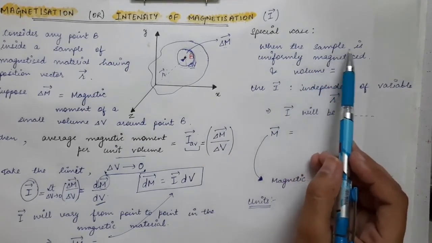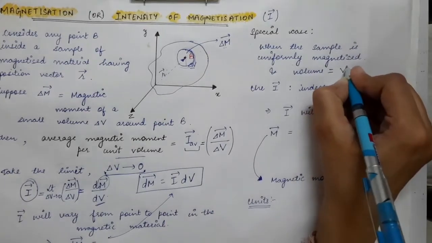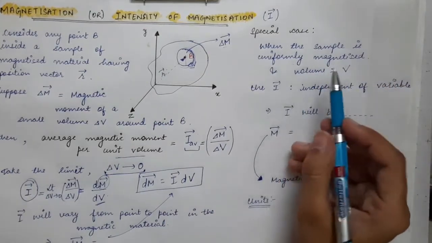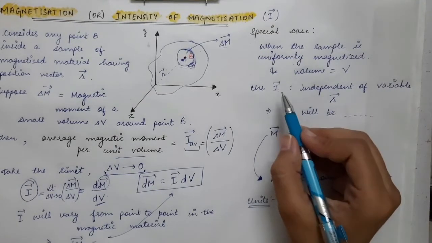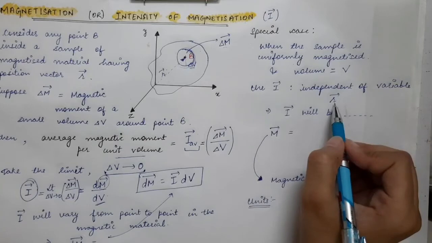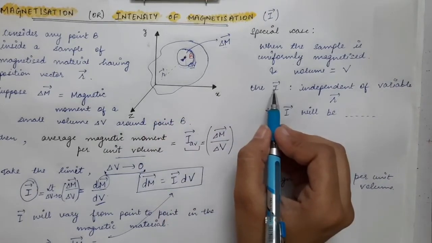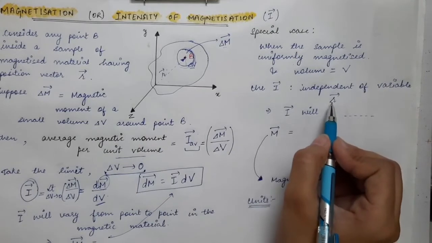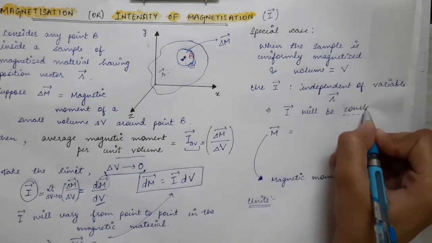If you have a sample which is uniformly magnetized and let's say its total volume is capital V. I vector, as we have said, will be independent of the variable r vector. If you change your position, I vector will remain the same. So it is independent of r vector. So we can say that I vector will be constant.